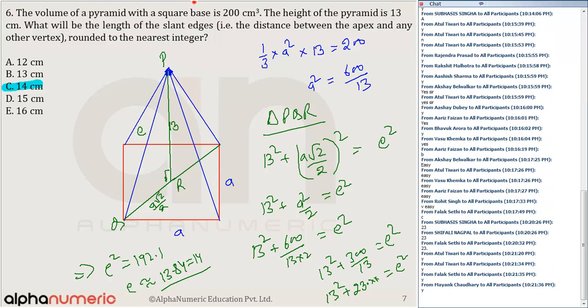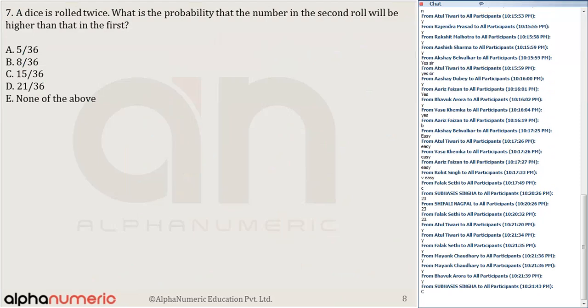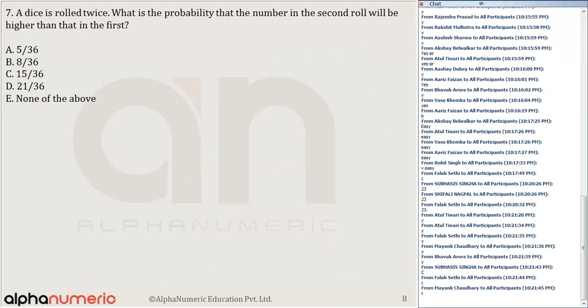Question number 7. A very simple question. The answer is option number C. 57% of you have got it right. That's great. Good, very good.